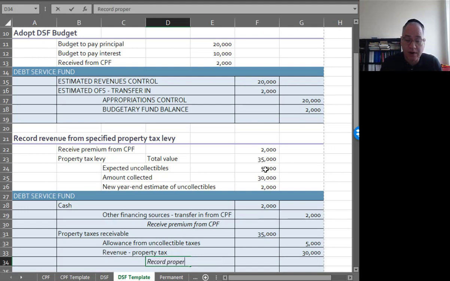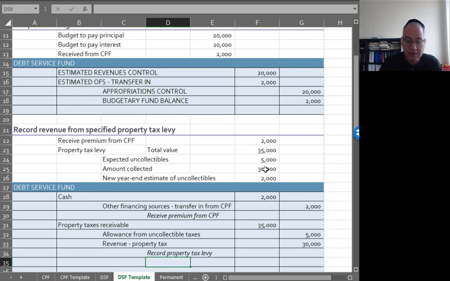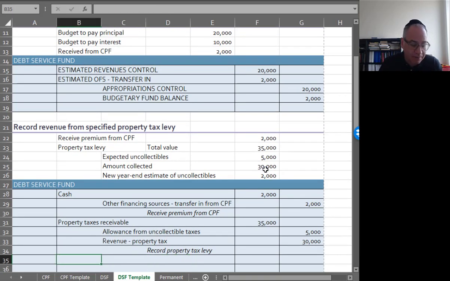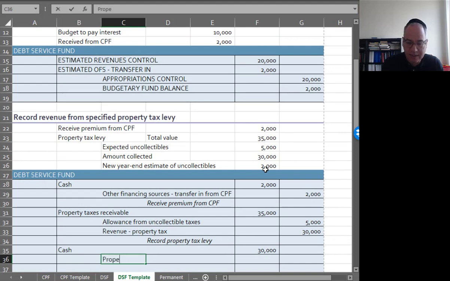So record property tax levy, and then I'm going to receive $30,000, debit cash, credit property taxes receivable.